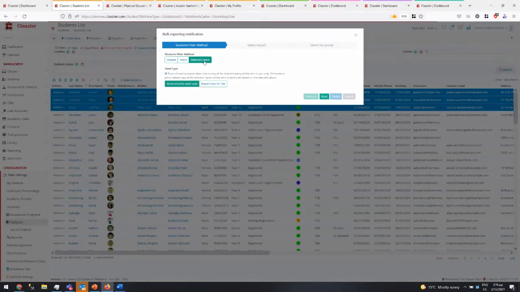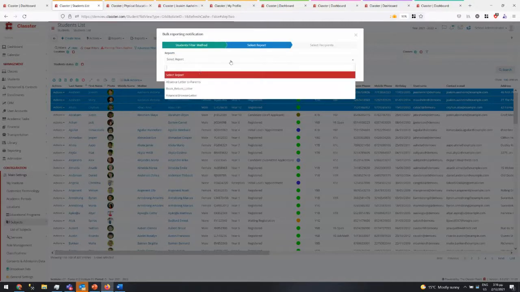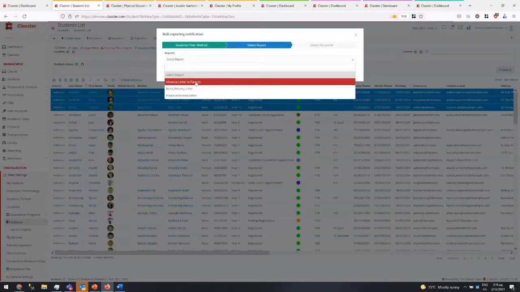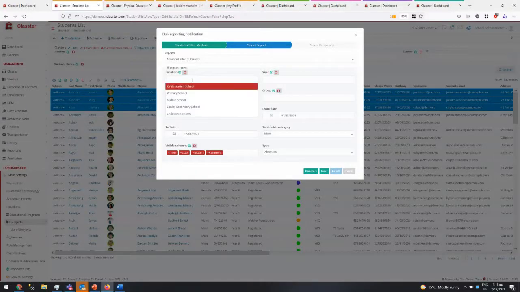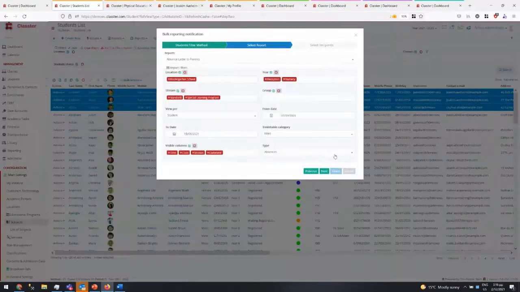You can get the selected users, or you can select users based on the class or the year. Then you can send email or export data from it. That basically means that it will create a zip that you need to download. So let's go with this option. Then next you can select a report. I will show you in a second how a report is presented here. Any report that takes a student code, a student ID, as a parameter can be added here. And provided that there are no more parameters, you can go select that, and then the system will open the other parameters. You can select all other parameters that you want, and then based on that, you can go next.